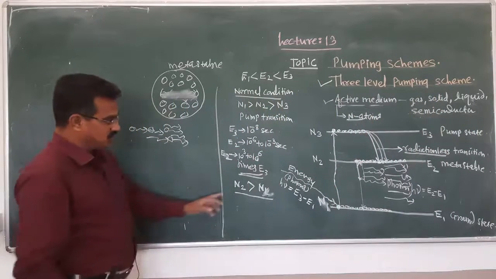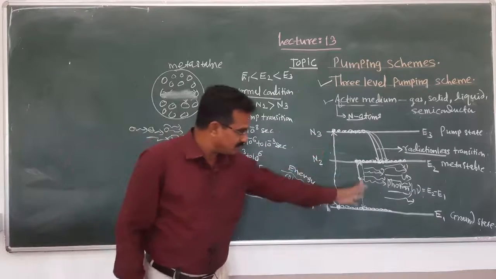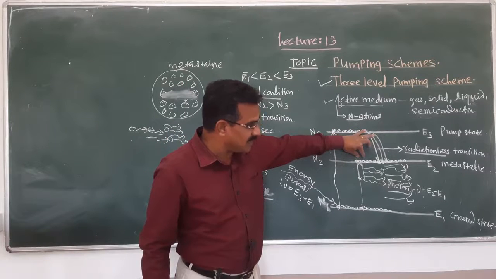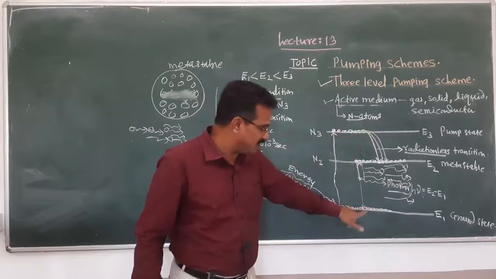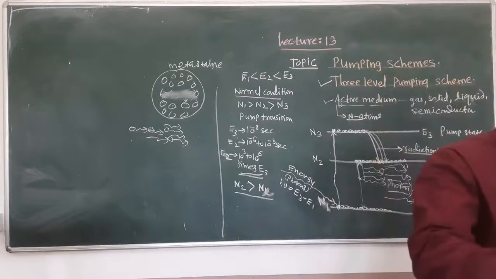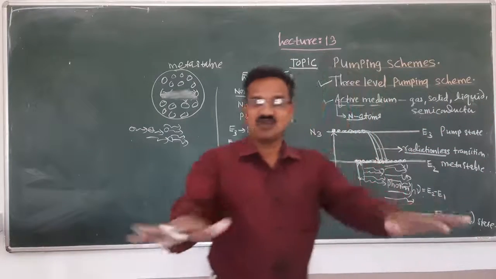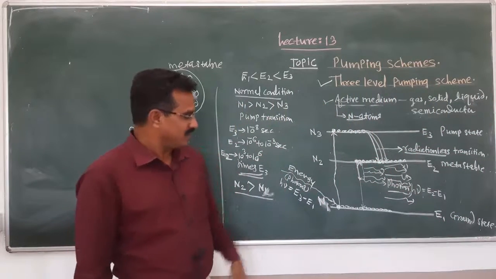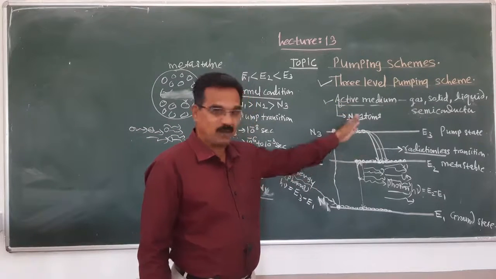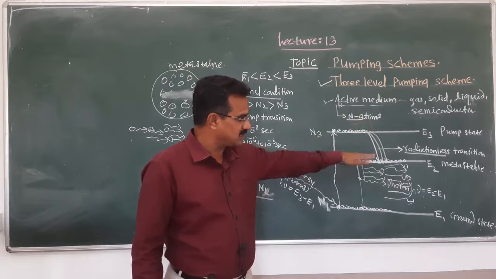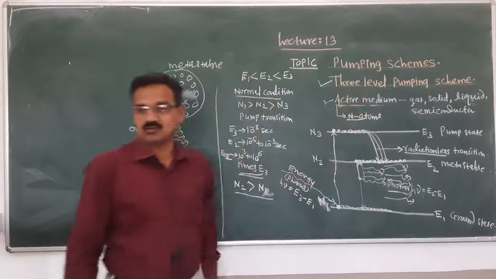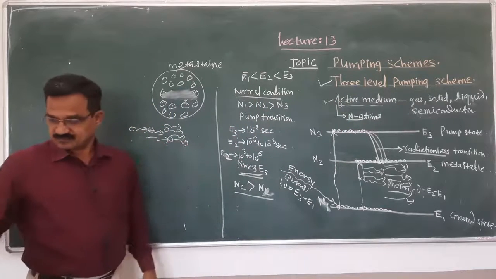This is the situation: population inversion occurs, and as soon as the number of atoms in the metastable state is less as compared to the ground state, population inversion ends and laser action stops. Again supply the energy, and again the same process occurs. Atoms in the excited state come back to the metastable state, and after that again, by stimulated and spontaneous emission, a number of photons are emitted. This is the situation.